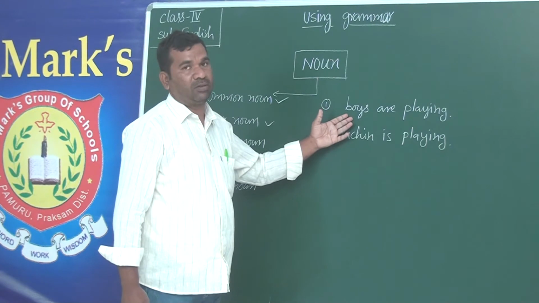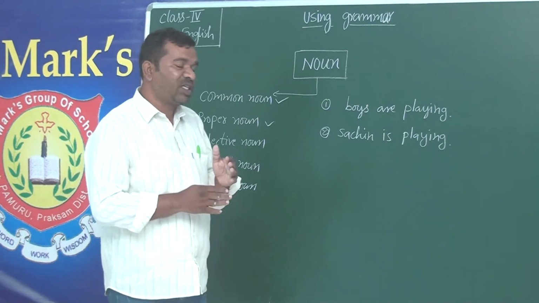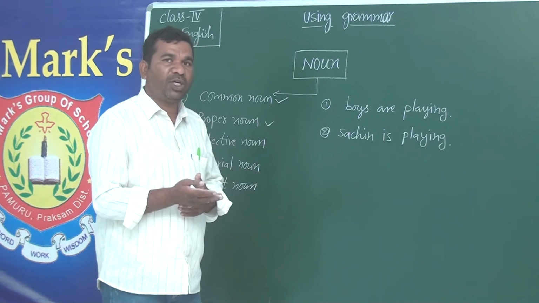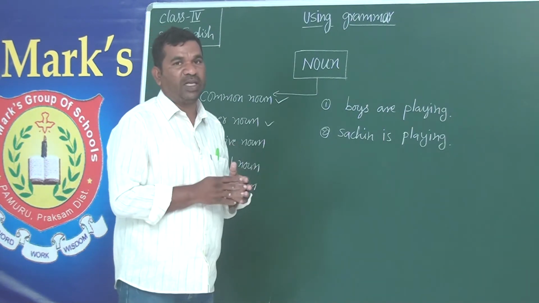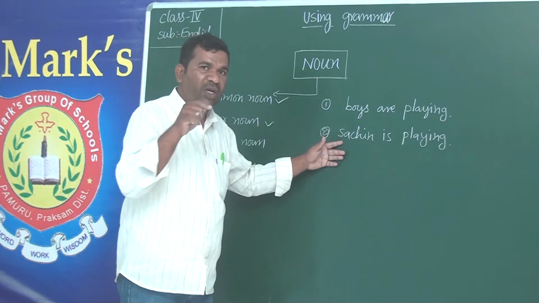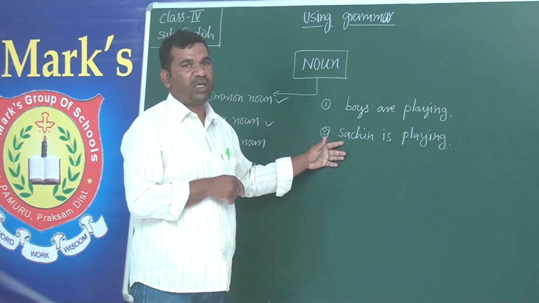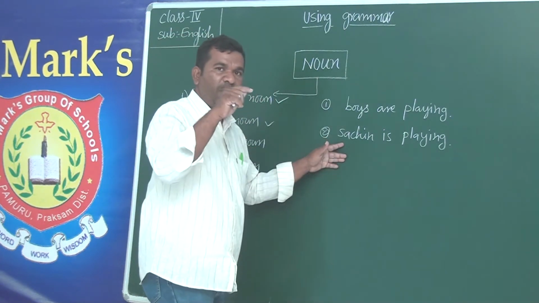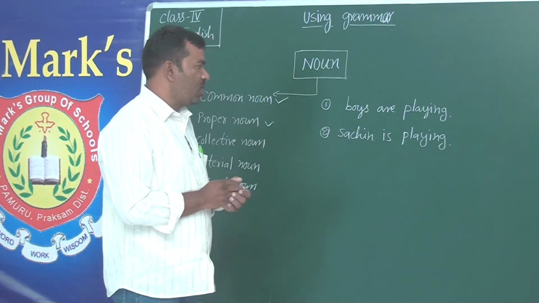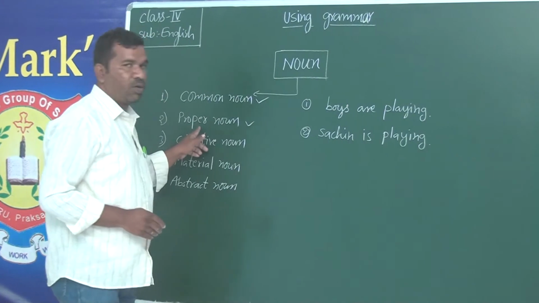Here we said boys, so there is no specific name for that boy. Boy means it can be anybody. We didn't mention specifically somebody. Right? But in the second sentence, we specifically mention the name of the player. Understand? So Sachin is a particular name of a person. Any noun which conveys a particular name is called proper.